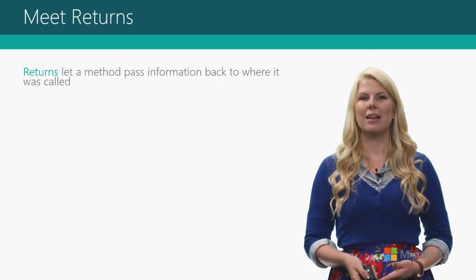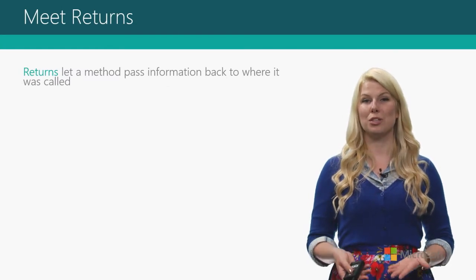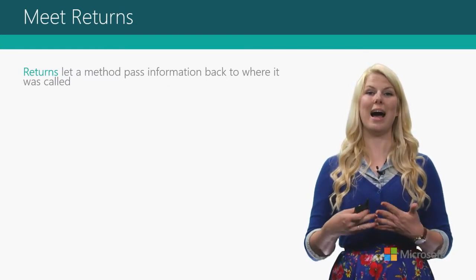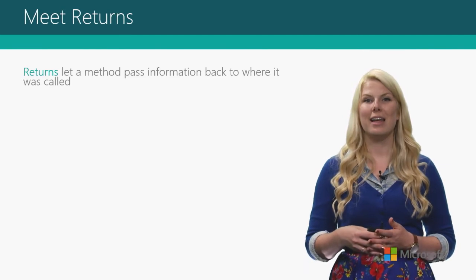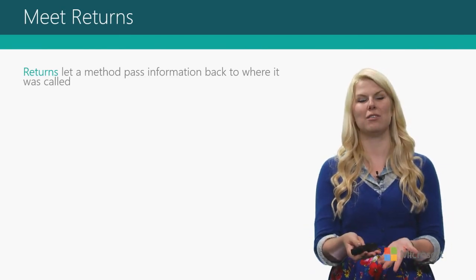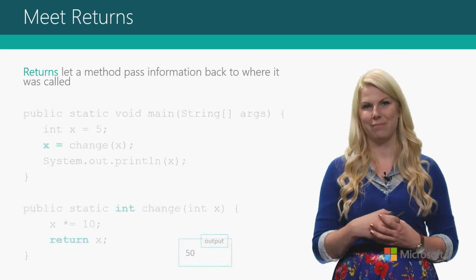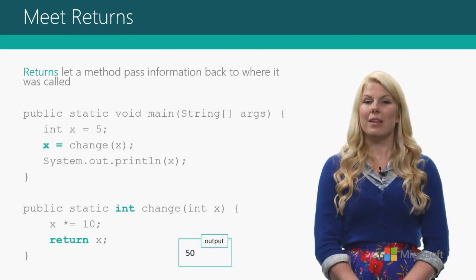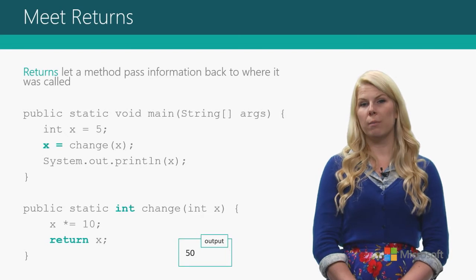Well, let's introduce the return. The return is sort of the opposite of the parameter, in that if a parameter gives information into a method, a return gives information out of the method. Every method can have up to 1 return.